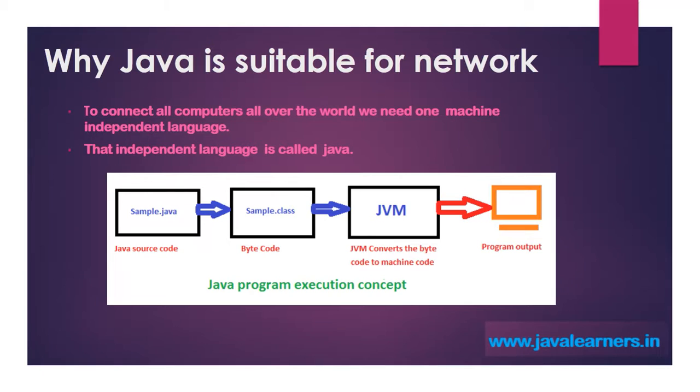It won't care what bytecode file has been passed to the JVM. So the JVM is machine dependent, and the .class file is machine independent. You can execute it anywhere in the world. The JVM will understand what processor and what operating system it has, convert the .class file to machine understandable code, and give the output. This is the example of the execution of Java programming. I'll explain it in the next slide.